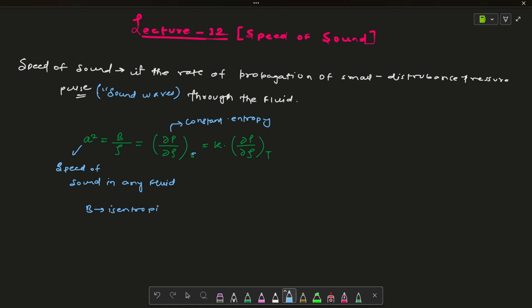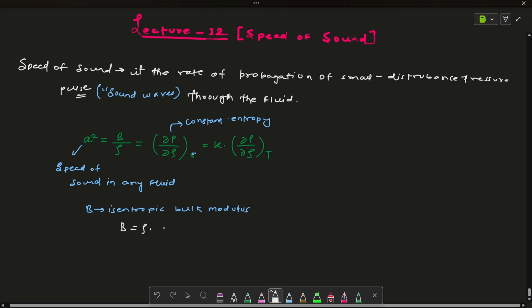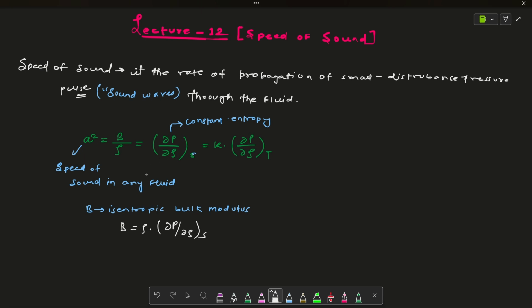It is defined as B equals rho times dp by d rho at constant entropy. When you divide it by rho, it comes out like this. That's why I told you the statement before: the speed of sound is defined by the pressure-density derivative proportional to the isentropic bulk modulus.